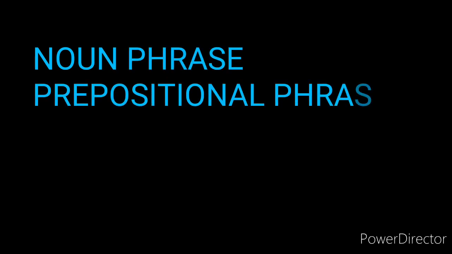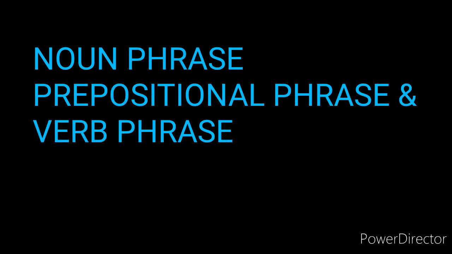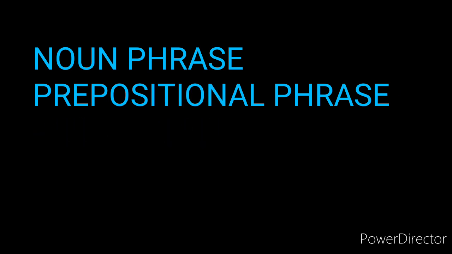We have also learned about different kinds of phrases in this grammar session: noun phrase, prepositional phrase and verb phrase. Along with these, we have learned the examples and definitions of the 3 phrases.